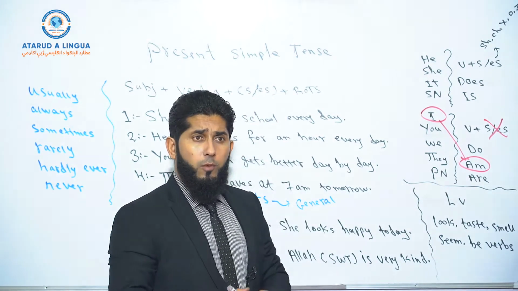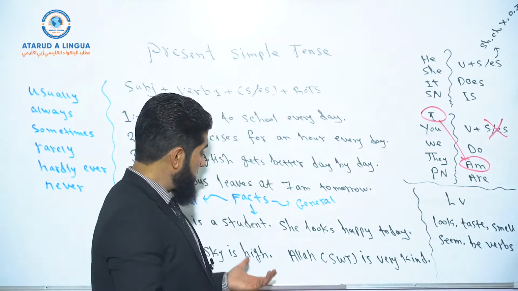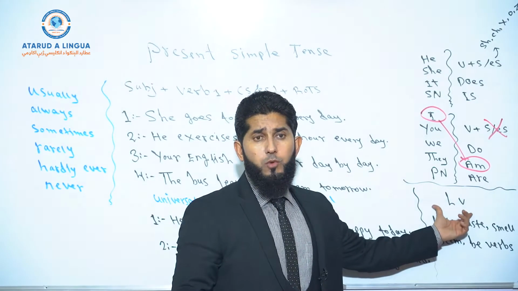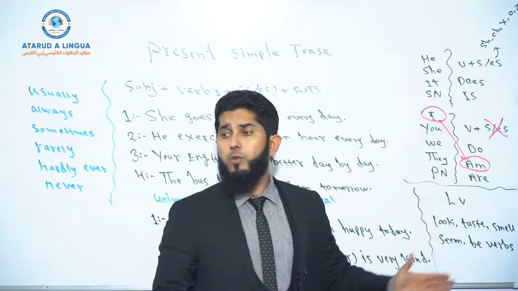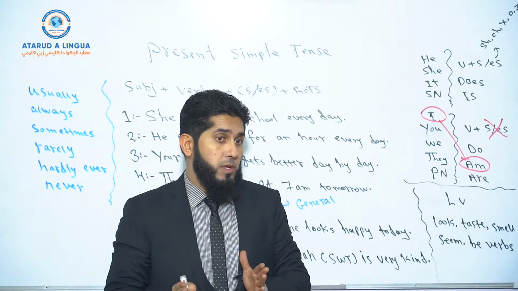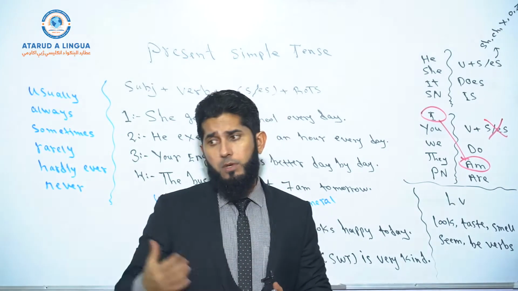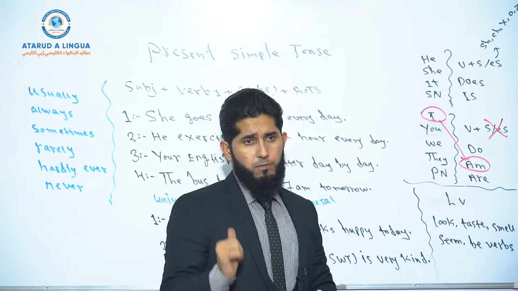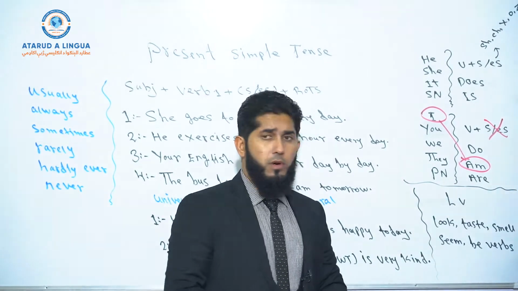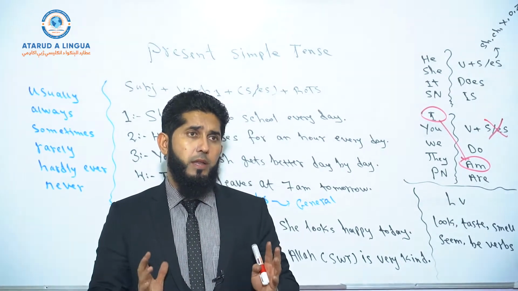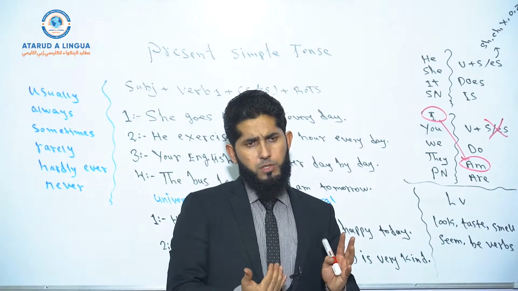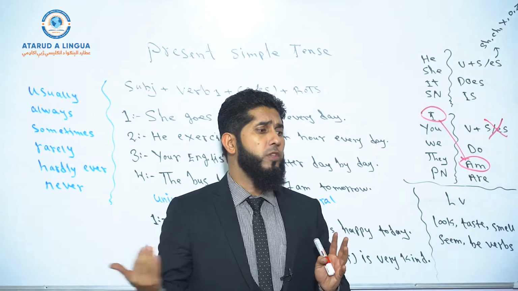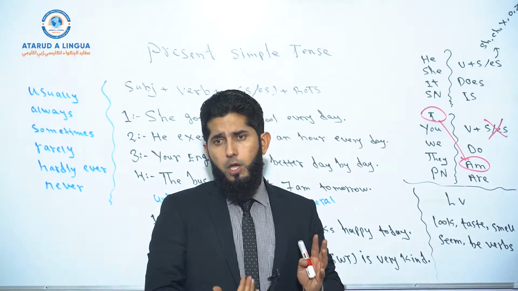Okay, and now when we talk about facts, commonly we use linking verbs. Commonly we use linking verbs. Again, there will be a complete lesson about linking verbs, but now I just want to give you a short explanation of linking verbs, okay? Linking verbs are used to link adjectives with their subjects.